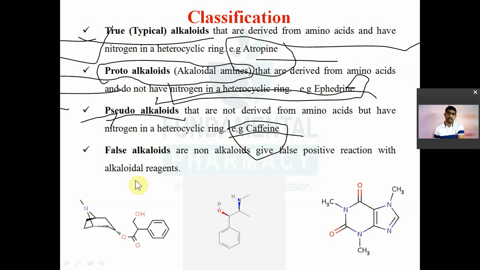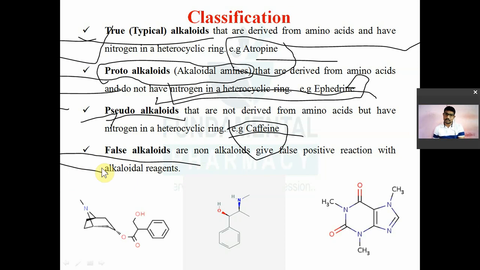Remember the name, synonym and example of alkaloid. उसमें क्या क्या होता है, इसके ऊपर क्वेश्चन आता ही आता है. Next one is a false alkaloid. So they are not a true alkaloid, but they give the identification test of alkaloid positive.